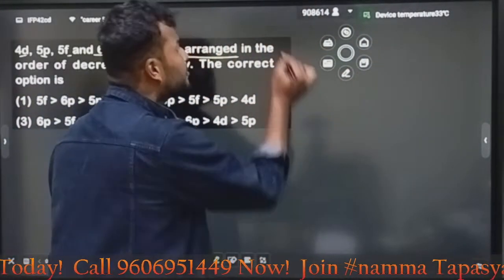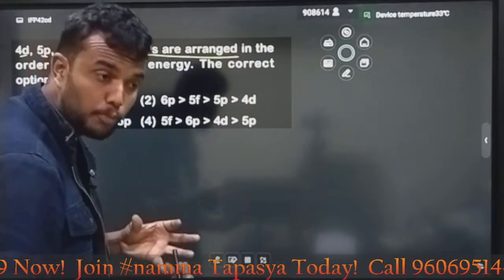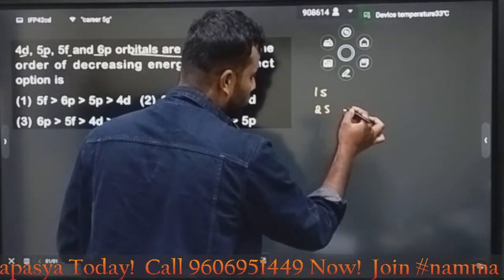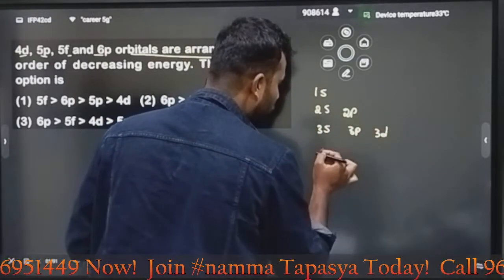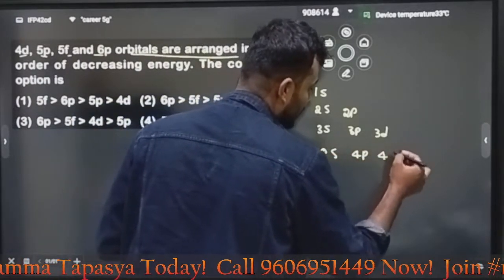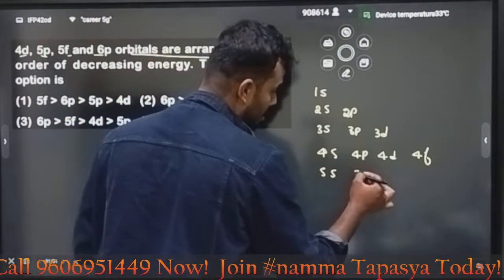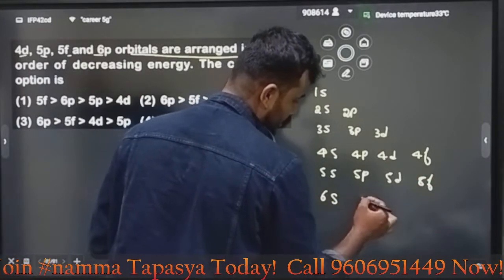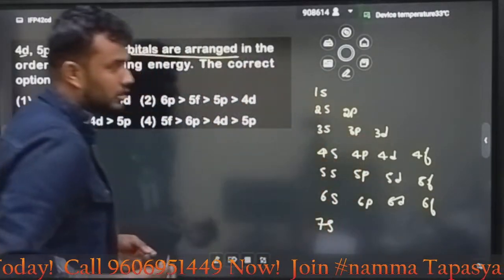We know the set, right? Which principle does the filling of electrons follow? The Aufbau principle, na? How does it follow? We start with 1s, 2s, 2p, 3s, 3p, 3d, 4s, up to 6p here, 4p, 4d, then we introduce 4f, the lanthanoid series. Then after that, my dear students, 5s, 5p, 5d, 5f, 6s, 6p, 6d, 6f, 7s. Okay, this is enough for us.